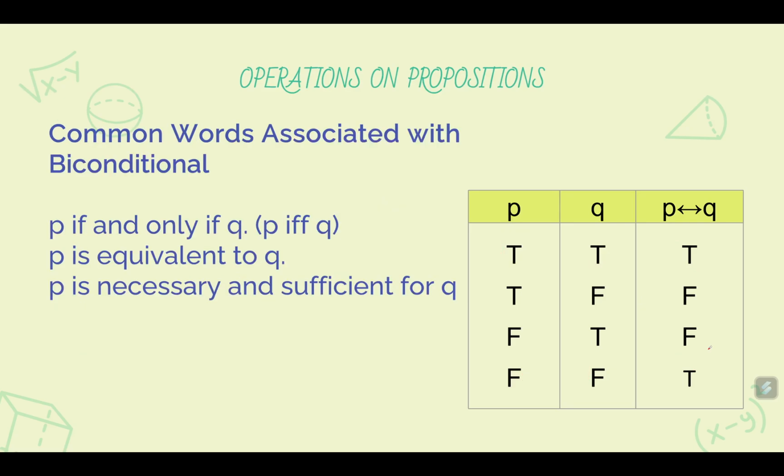Okay, common words associated with biconditional. P if and only if Q. Or in short, you can just write IFF. It is the same as P is equivalent to Q. Or P is necessary and sufficient for Q. Now, the simpler way to say this is P if and only if Q, and P is equivalent to Q.